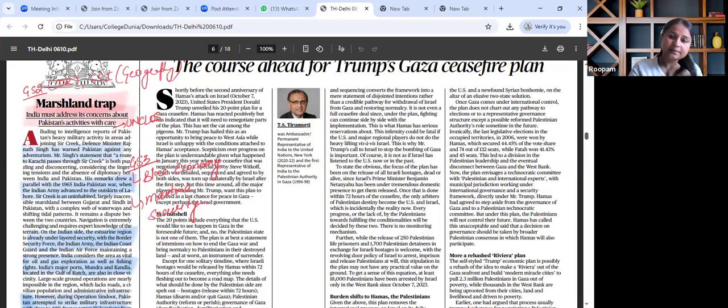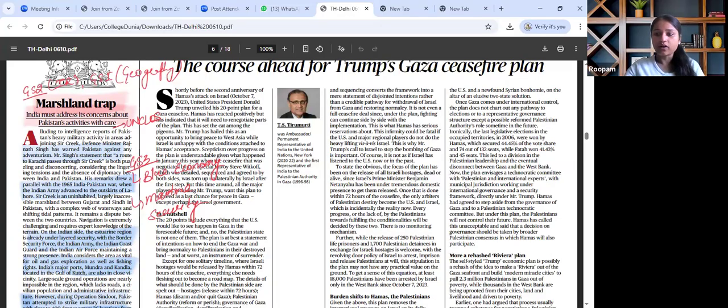From mains perspective, this particular article is relevant with regard to India-Pakistan relationship beyond the Kashmir issue, with regard to confidence building measures. This can also be linked while going through this article. Other arenas that can be discussed could be GS paper 3 under the theme Maritime Security, Blue Economy. Afterwards, a holistic interlinking with other GS papers in the form of security could also be understood. In this manner, this particular article is to be holistically read and revised.